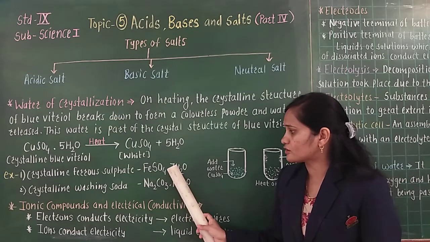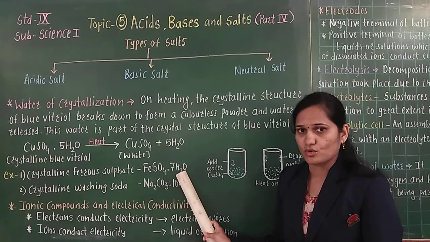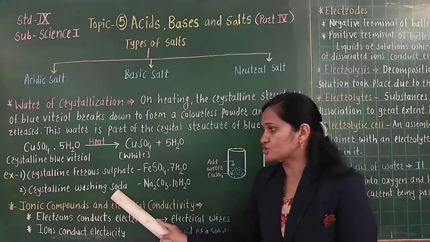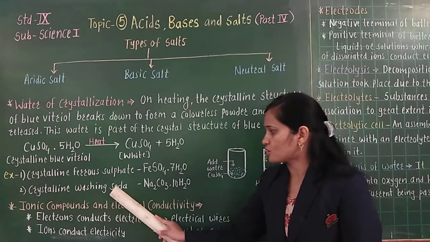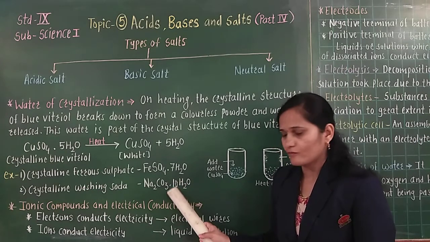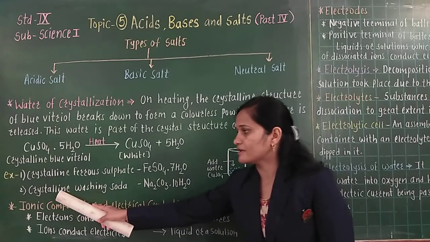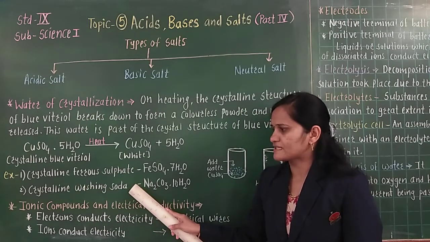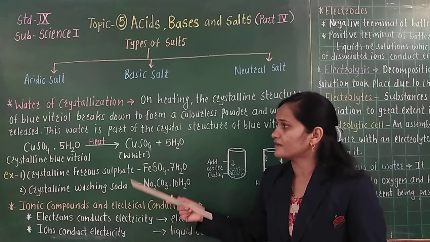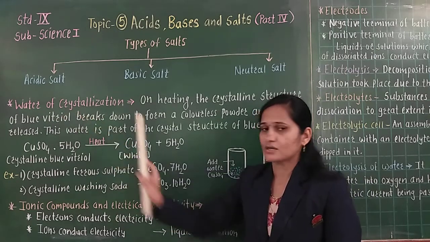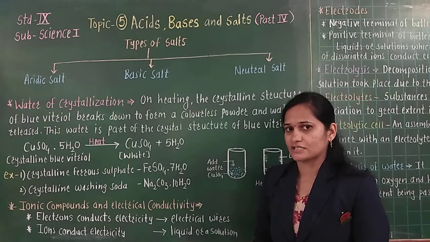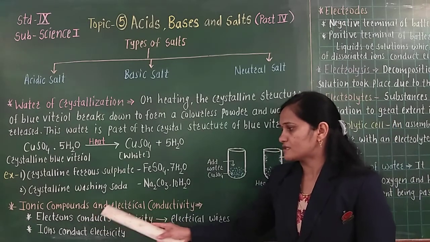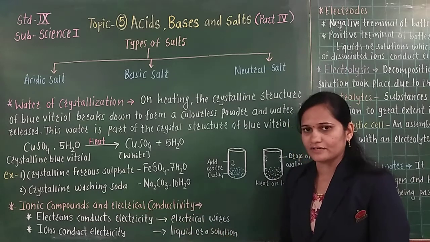And in total how many molecules of water are there? 7H2O. And the second example is crystalline washing soda. In washing soda, a definite proportion of water molecules is present, so the name given is crystalline washing soda. So these are two examples, and a few more examples are included in the water of crystallization. Now let us see the next point, ionic compounds and electrical conductivity.